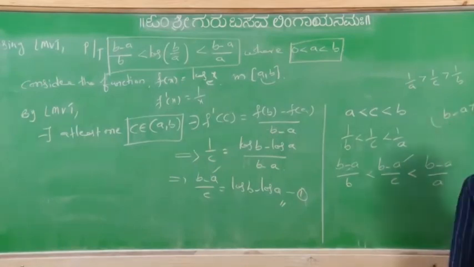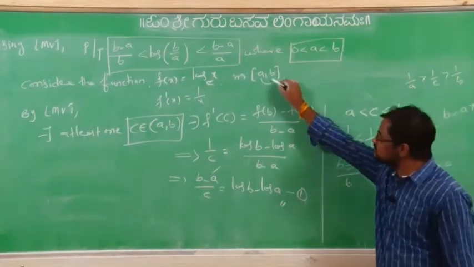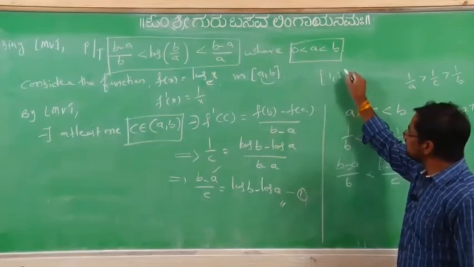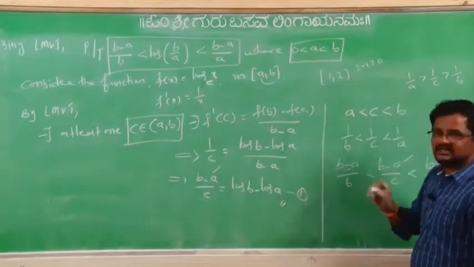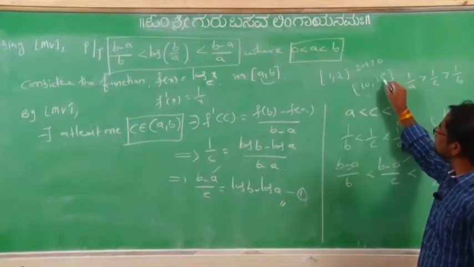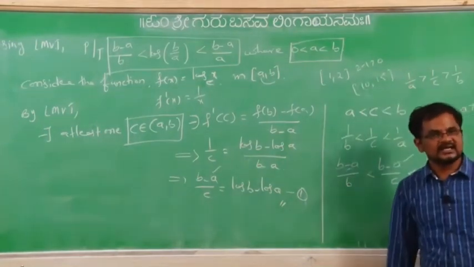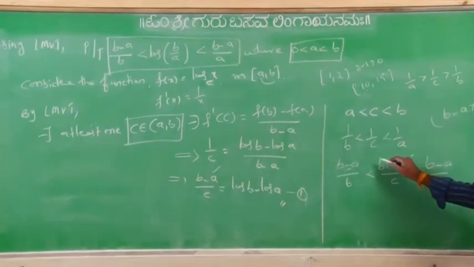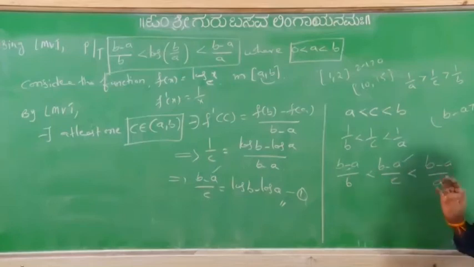So b minus a is definitely greater than 0, because these two are positive values. Suppose if you take 1 and 2, 2 minus 1 is greater than 0. Suppose you take 10 and 15, b minus a is greater than 0 only. So you multiplied by a positive value only, so it will not affect the inequality.